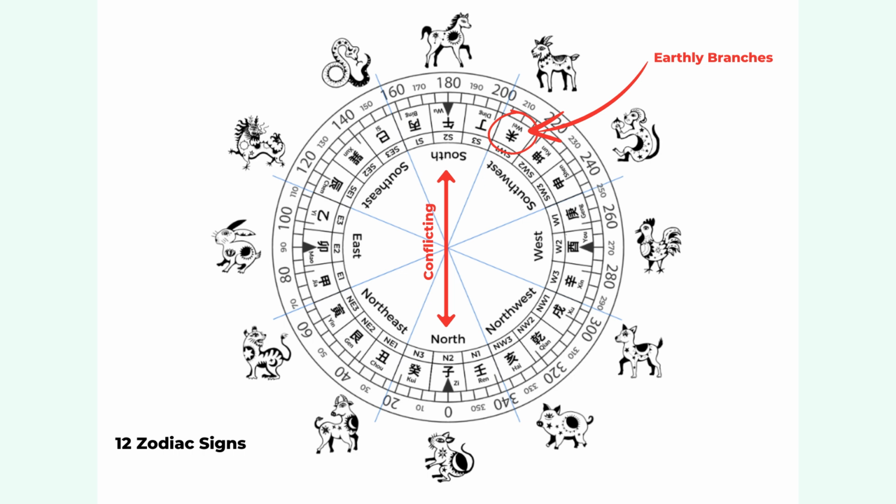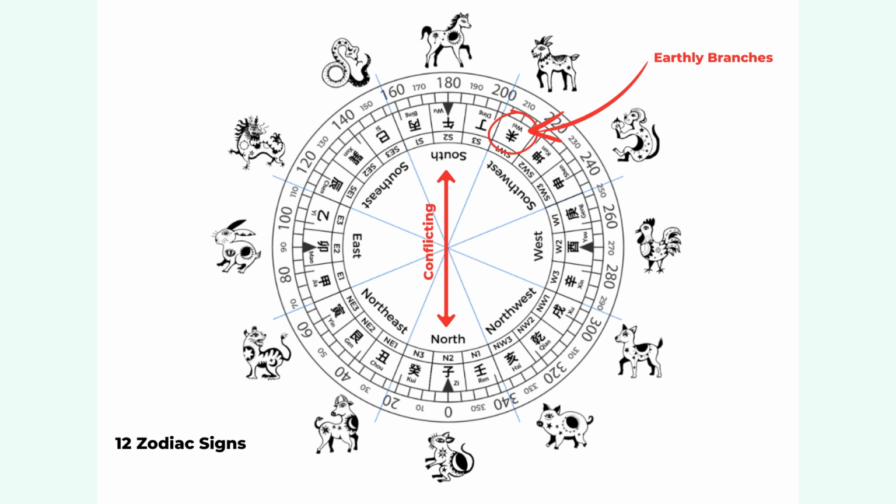And then based on the 12 animal sign chart, there will be compatible and incompatible animal signs. In another word, it's also the compatible and incompatible earthly branches.